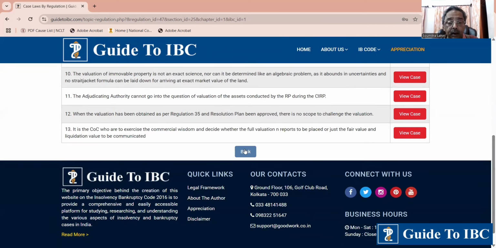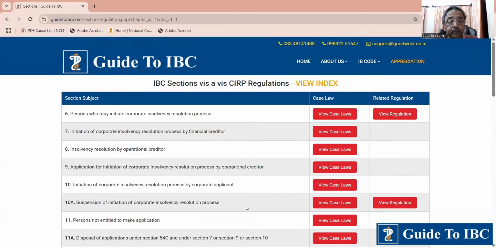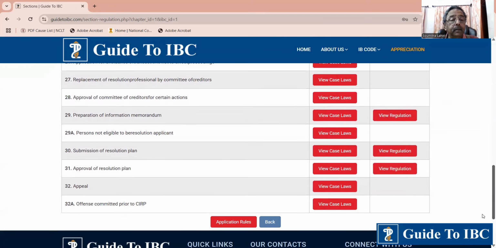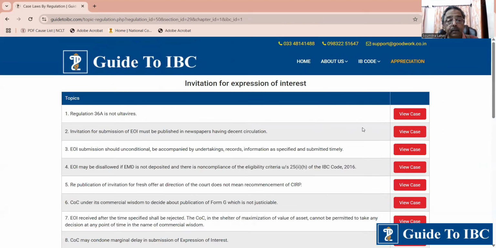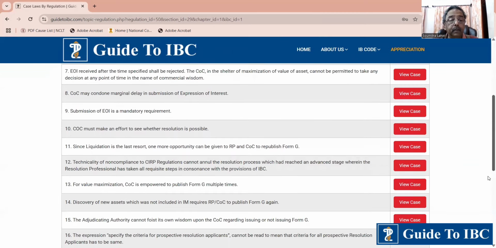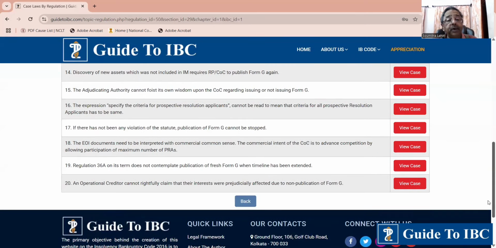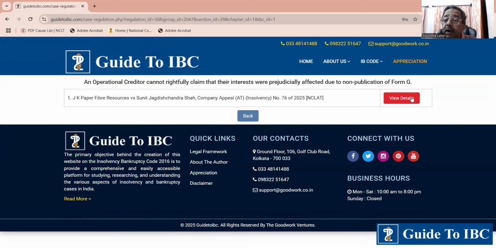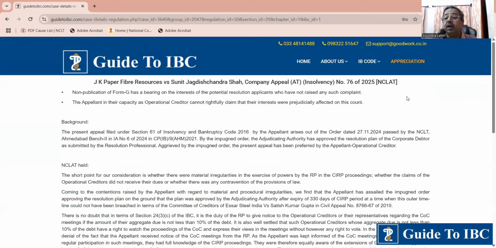It's concerning Regulation 36A. A fractional creditor cannot rightfully claim that their interest was prejudicially affected due to non-publication of Form G. The court said that it is the resolution applicants who can say so, not an operational creditor, to say their right is prejudicially affected.